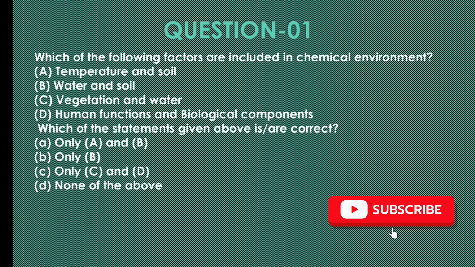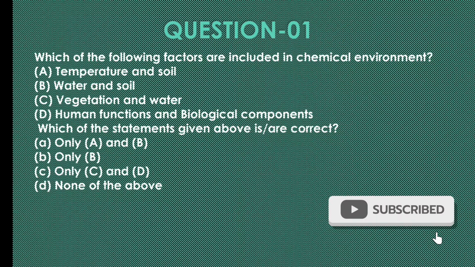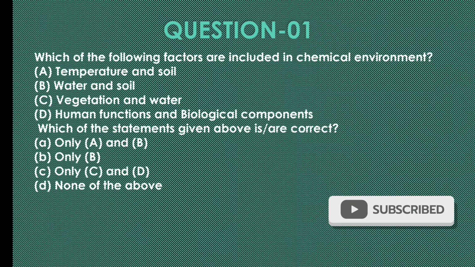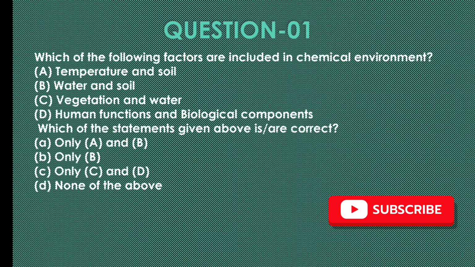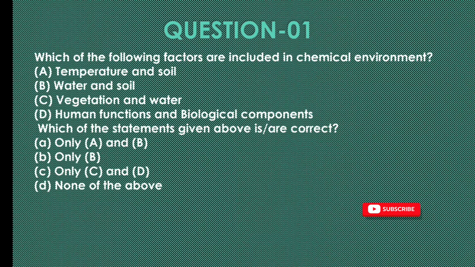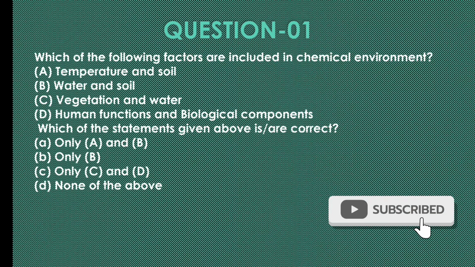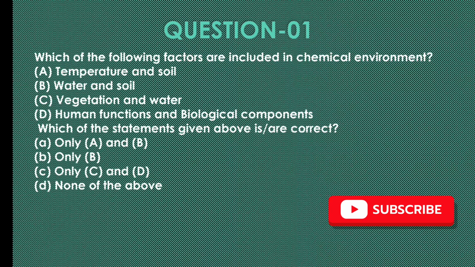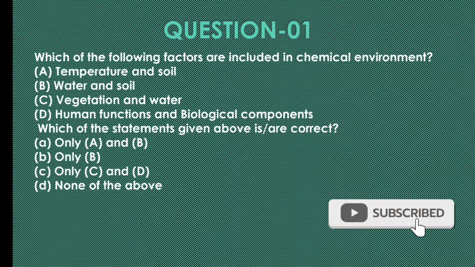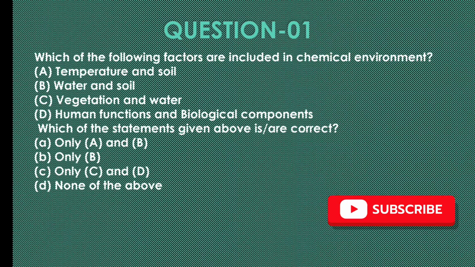First question number 1. Which of the following factors are included in chemical environment? A. Temperature and soil. B. Water and soil. C. Vegetation and water. D. Human functions and biological components. Which of the statements given above is or are correct? Only A and B, only B, only C and D, none of the above.